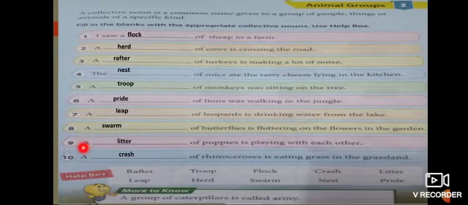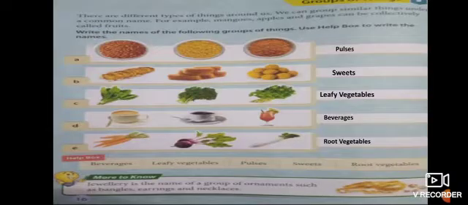Eighth, a dash of butterflies fluttering on the flowers in the garden. Swarm of butterflies. Ninth, a dash of puppies is playing with each other. Litter of puppies. Tenth, a dash of rhinoceros is eating grass in the grassland. Crash of rhinoceros. So let's move to our next chapter. Chapter number 3, Groups of Things.